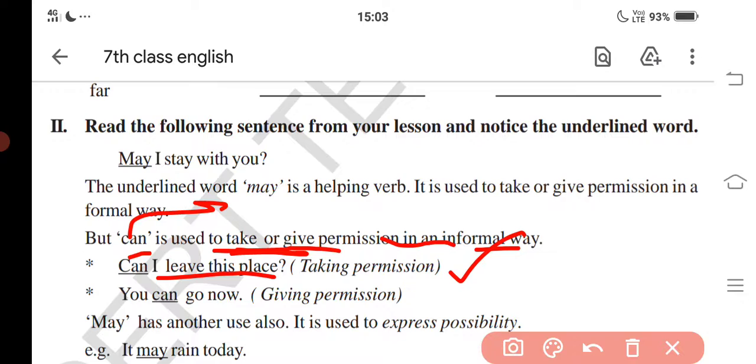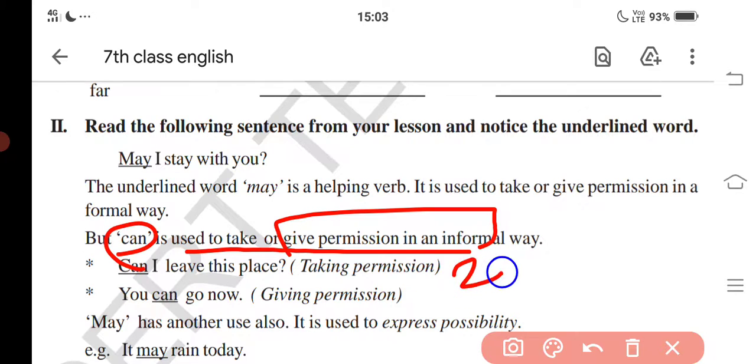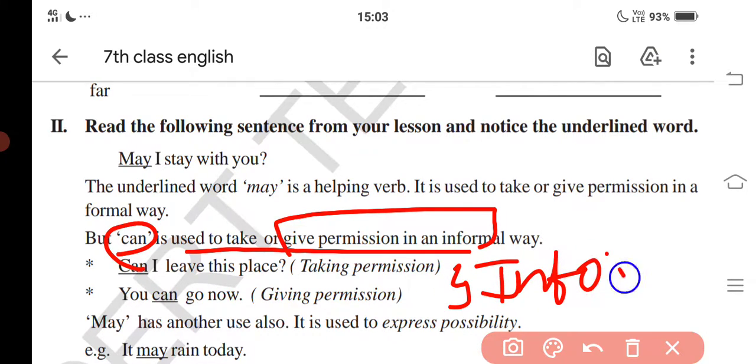So here we said that the word can be used as giving permission or taking permission in an informal way. So both these sentences belong to the informal way.